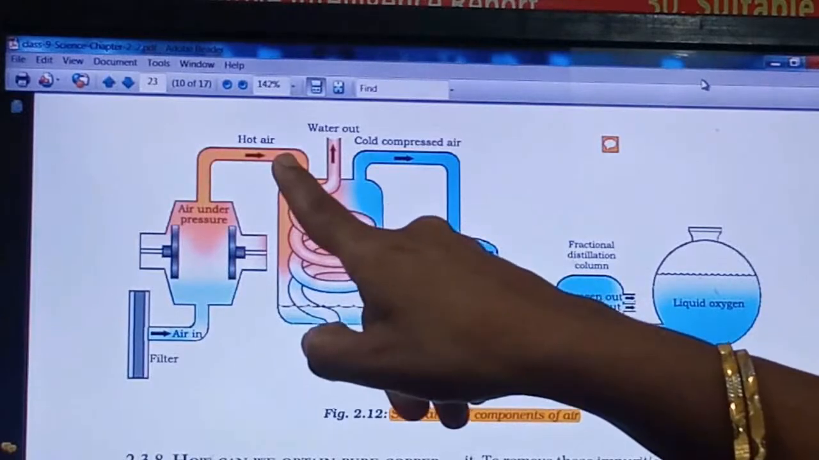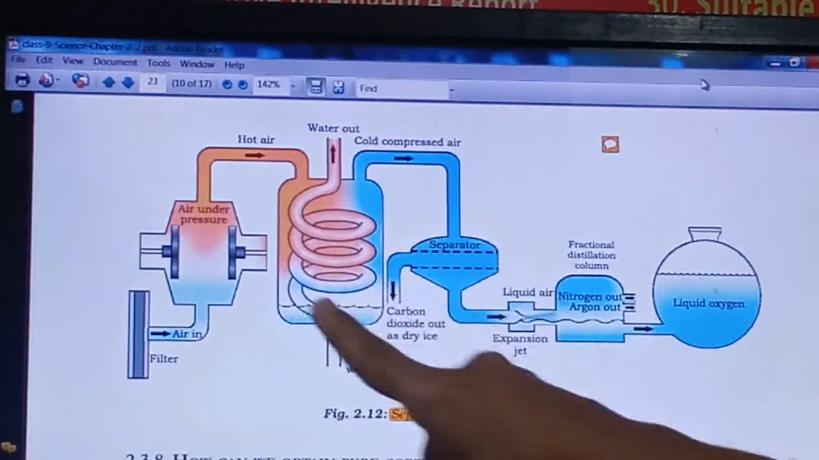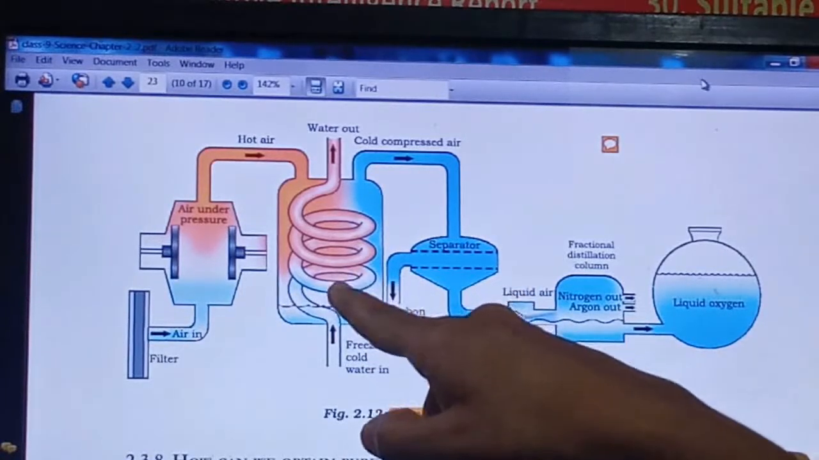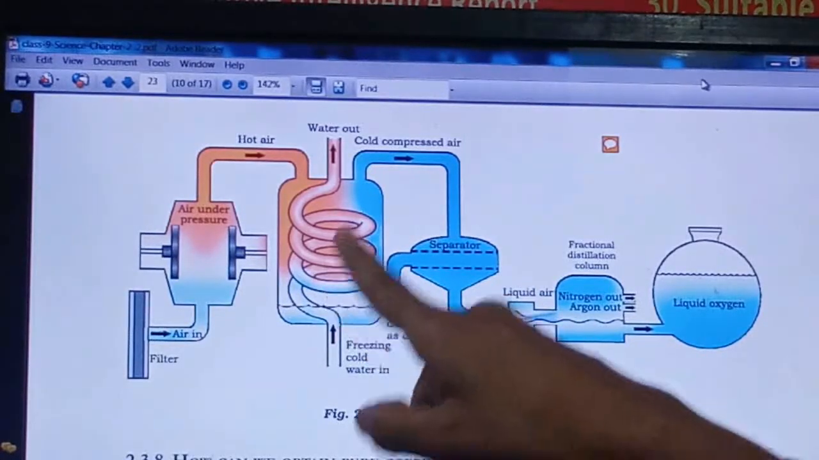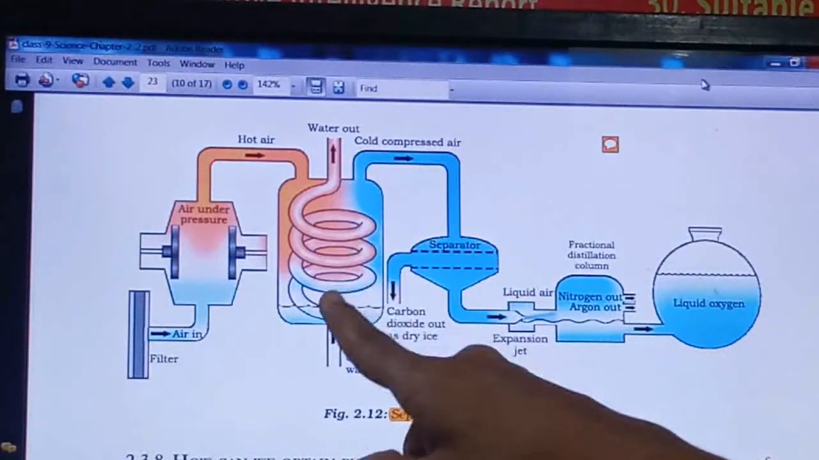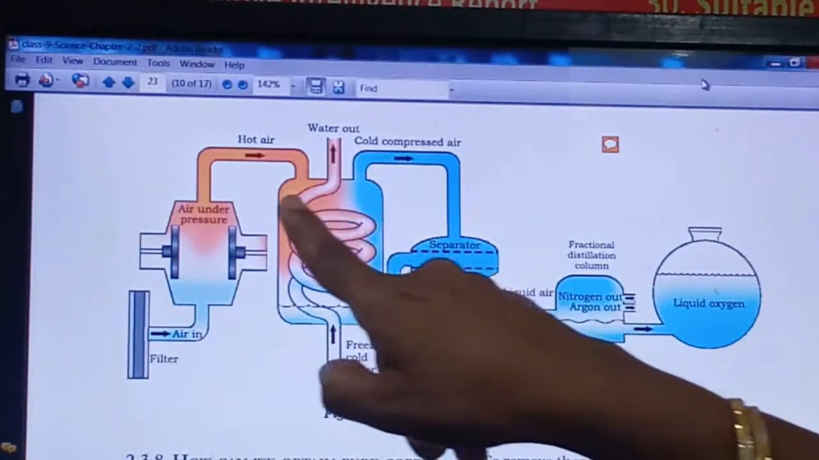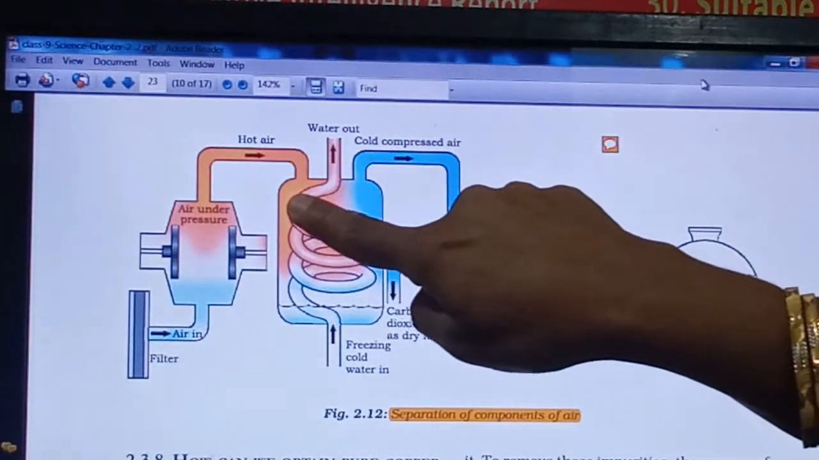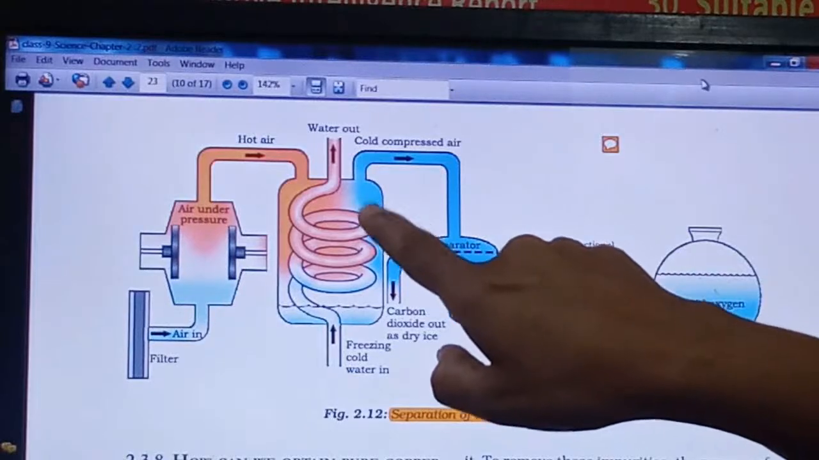Now whatever hot air is coming will remain in this full chamber. So this air, due to the freezing cold water, will slowly decrease in temperature and get cooled. Here you can see very clearly the color difference. Here it is orange and here it is blue.